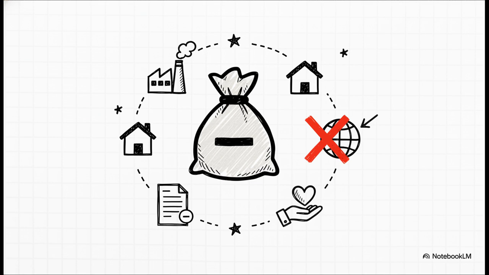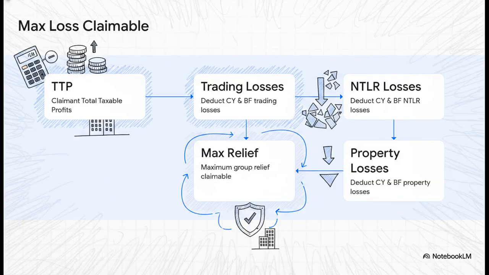Now, I want you to write this down because this is a classic exam trap. Overseas members cannot surrender UK trading losses. No way. They can only surrender overseas permanent establishment losses, and even then, only if they haven't already been relieved overseas. Please do not fall for that trap. Let's move on and see how this builds.